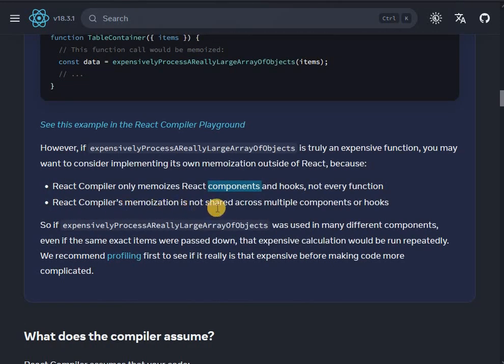React compiler's memoization is not shared across multiple components or hooks. So if this expensive calculation was used in many different components, even if the same exact items were passed down, that expensive calculation would be run repeatedly. We recommend profiling first to see if it really is that expensive before making code more complicated.